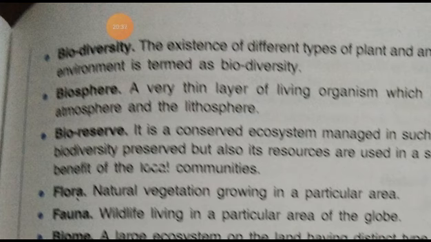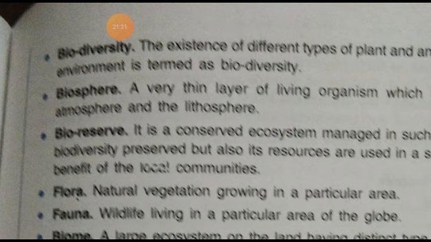Next term is flora. Flora means natural vegetation growing in particular areas. Then biomes. What is a biome? A biome is a large ecosystem on the land having distinct types of vegetation and animal life.